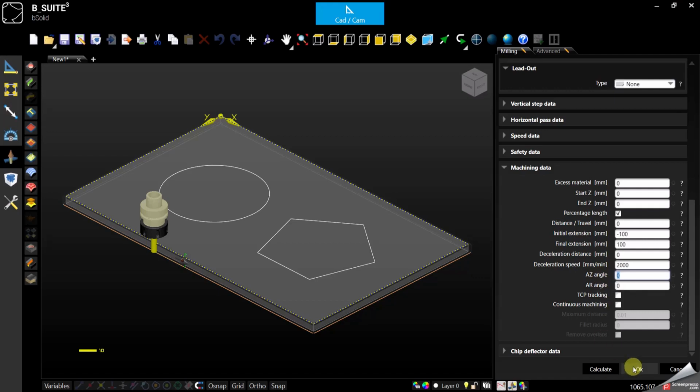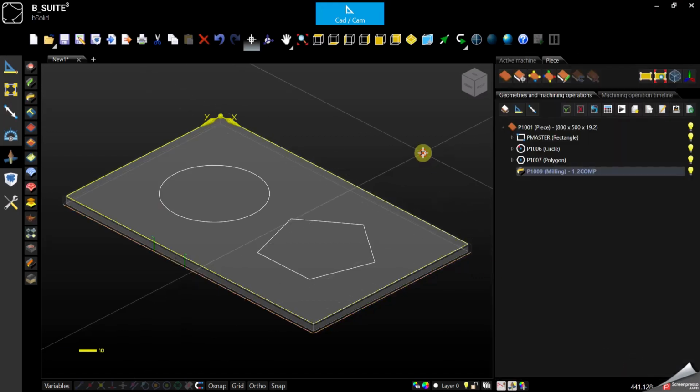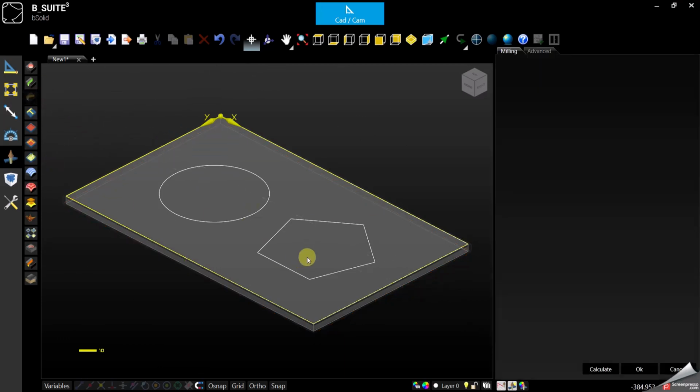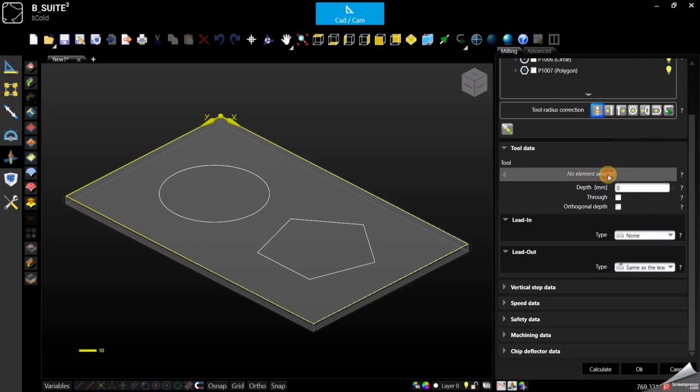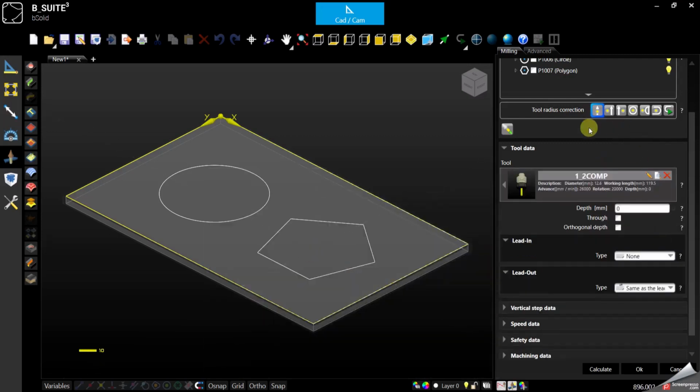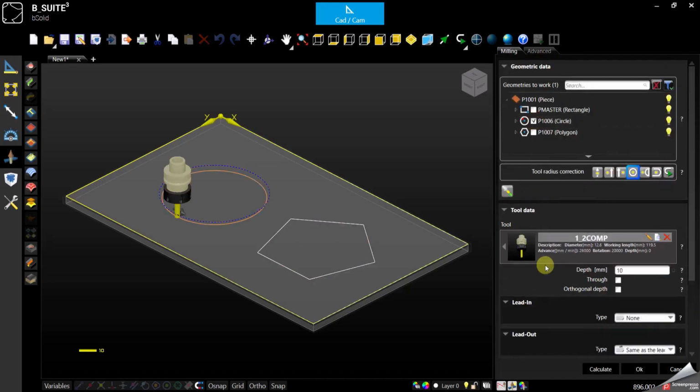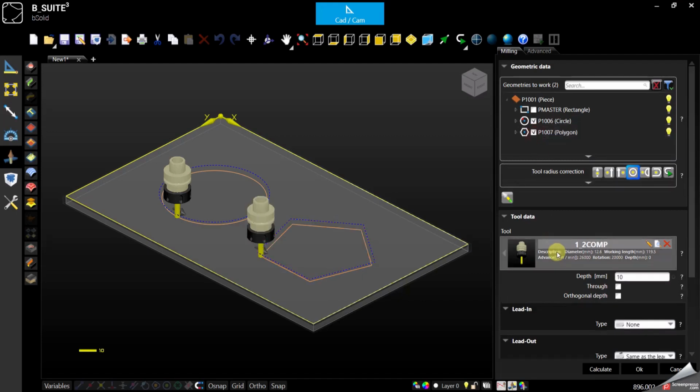And then let me confirm this geometry or turn it off and start with a new one. Because talking about milling, actually let me go 10 millimeter deep. If the same parameters are true also for another geometry, remember that you can apply the same machining to multiple geometries. Okay.